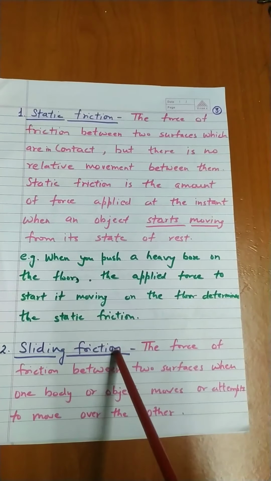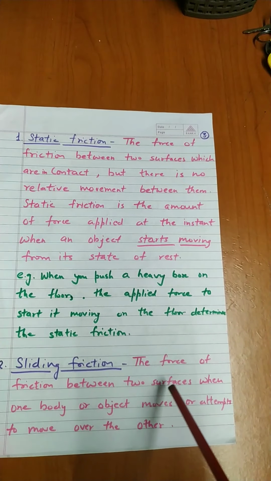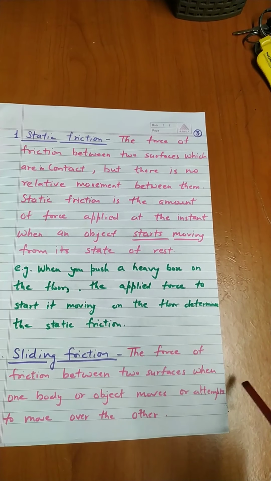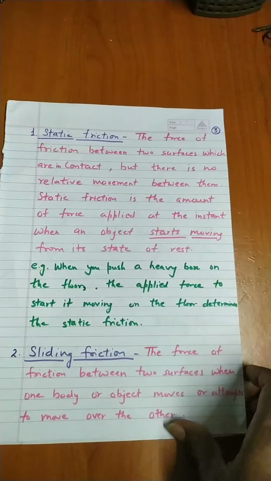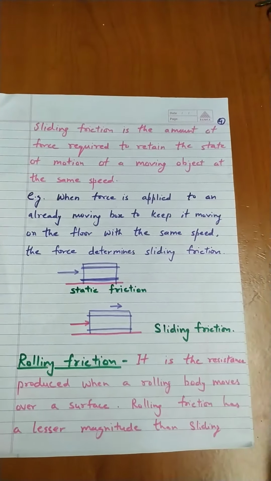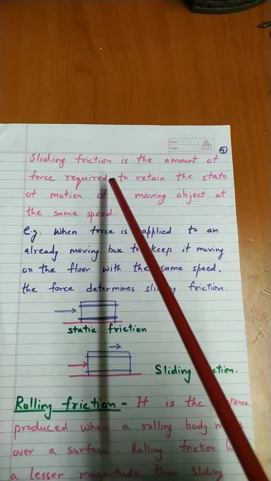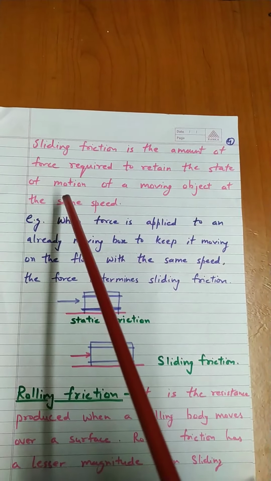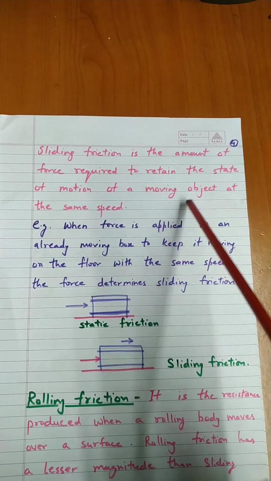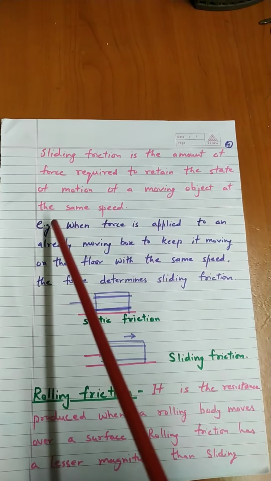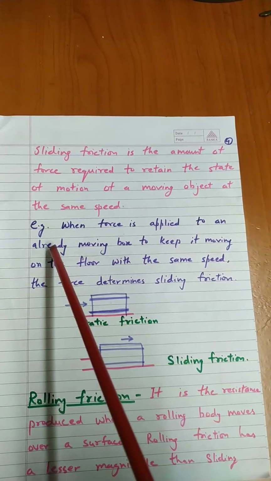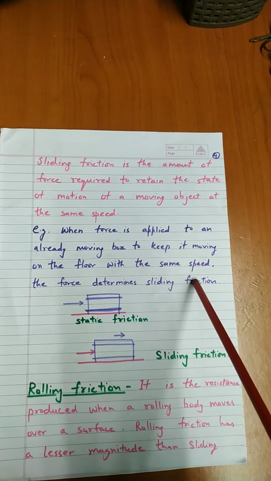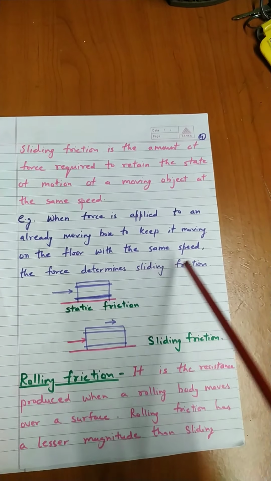Now, what is sliding friction? The force of friction between two surfaces when one body or object moves or attempts to move over the other. Sliding friction is the amount of force required to retain the state of motion of a moving object at the same state. For example, when force is applied to an already moving box to keep it moving on the floor with the same speed, the force determines sliding friction.